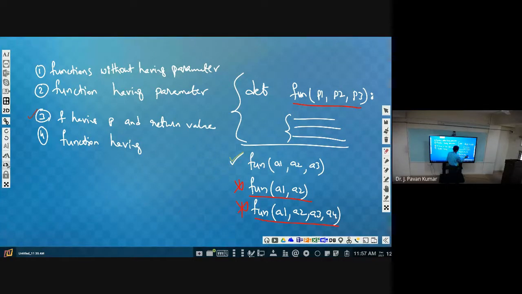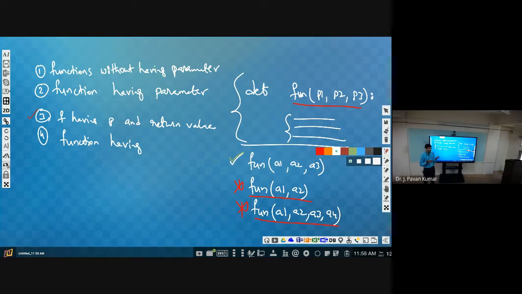But now our consideration is, suppose we don't know how many values we will be passing. We want to define a function which will take any number of arguments. It can be 1 argument, 2 arguments, 3 arguments, 4 arguments, like that.